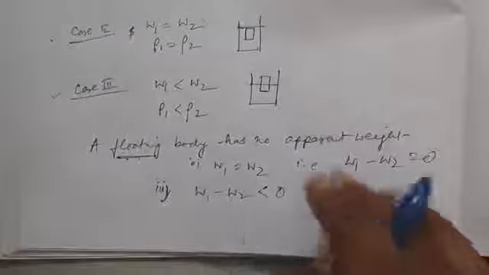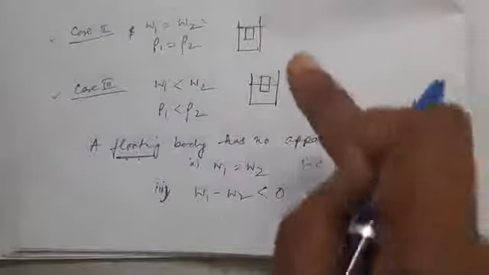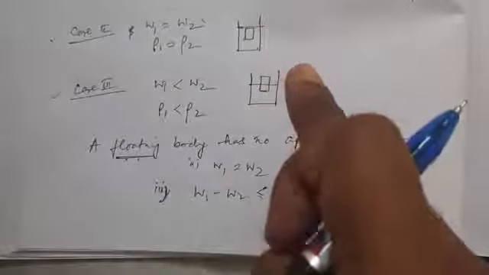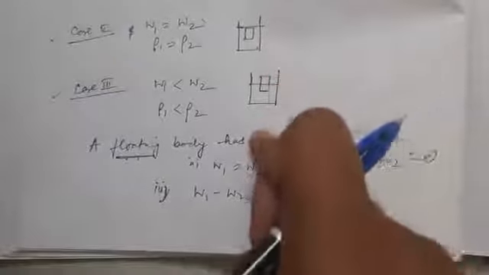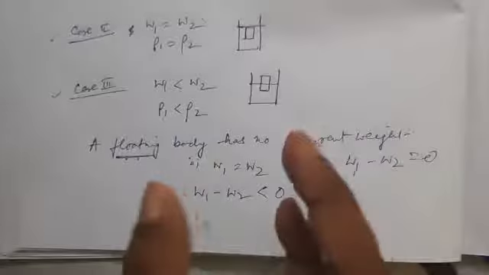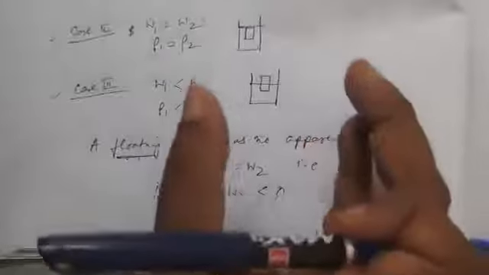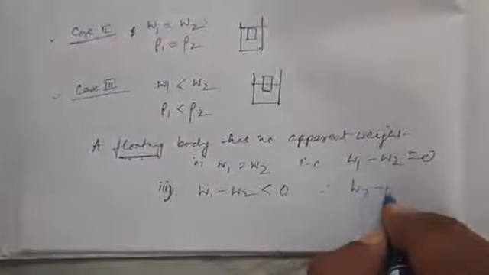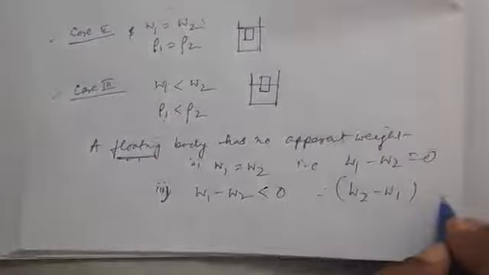That means if we try to force the body inside the liquid by exerting a force on it downwards and then release the force or remove our finger, the body will float upwards because of the force W2 minus W1. In this case, this is a positive quantity.